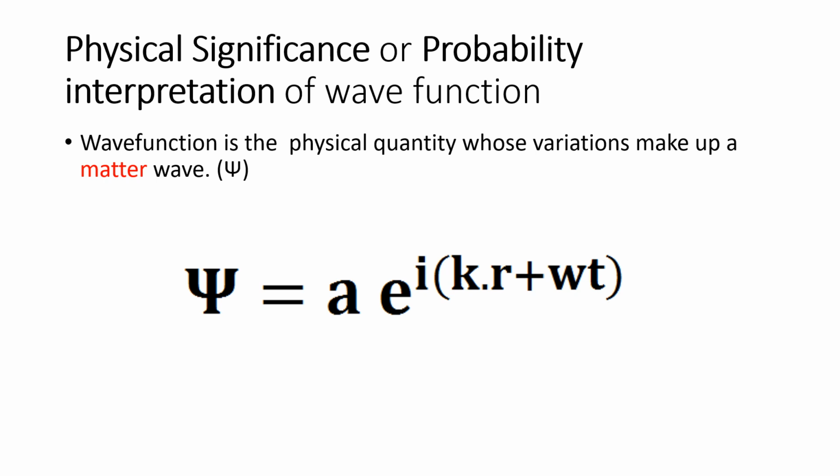So, in order to make the wave function real, we multiply the wave function psi by its complex conjugate psi star, that is psi into psi star, or psi square, which is now a real quantity. When a quantity is real, it is observable and we can give physical interpretation for that particular quantity. And here in our case, that quantity is the wave function.